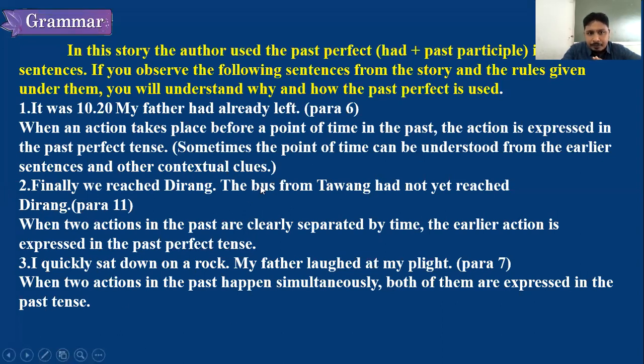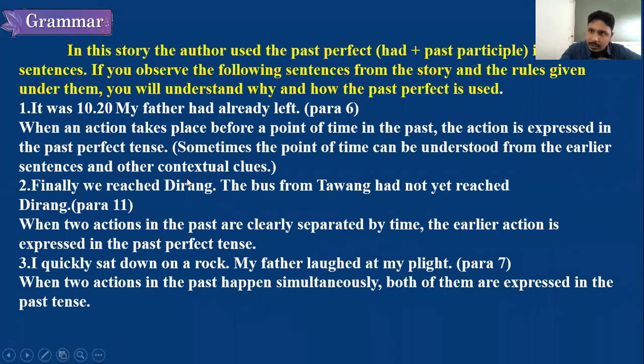Now this is the thing which has to happen first. The bus from Tawang has not yet reached. The bus from Tawang has not yet reached means what? This is an action which has taken place just now in the past. Always remember, perfect tense indicates action which is completed just now. But as we are talking about past, this action has completed in the past before completing one more action.